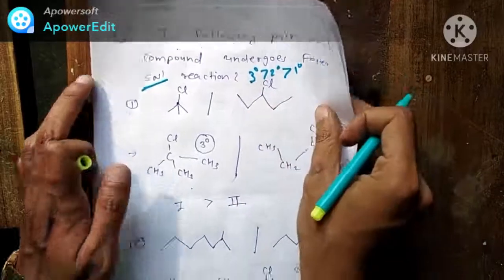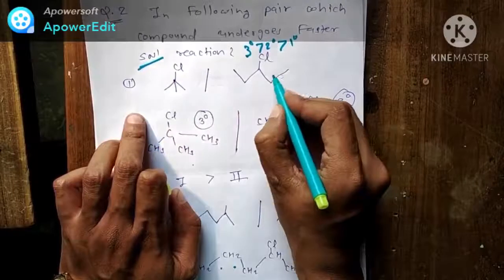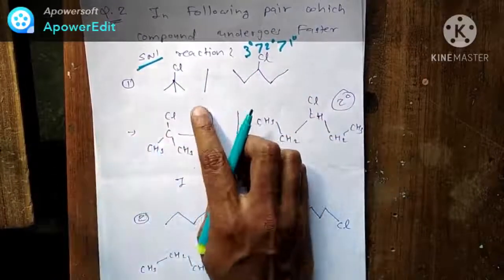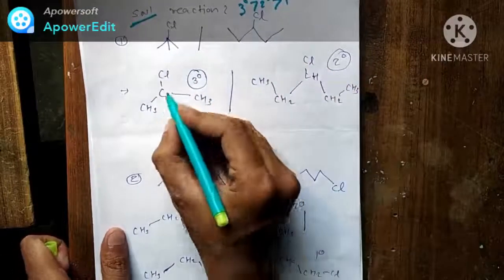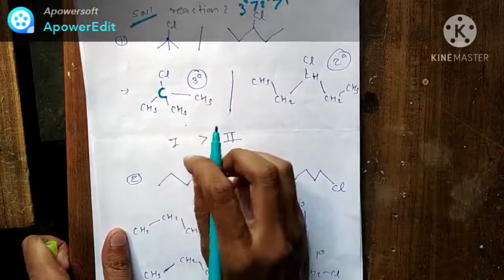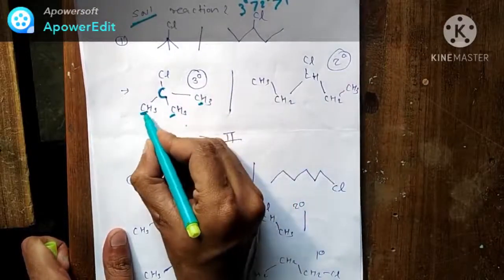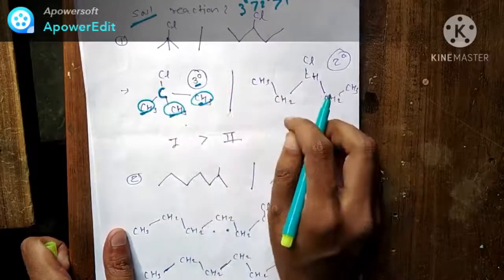Now look at the first question. You can see both halide compounds are here. Draw the structures first. Here you can see this carbon has another 3 carbons directly attached, so it is a 3 degree halide.